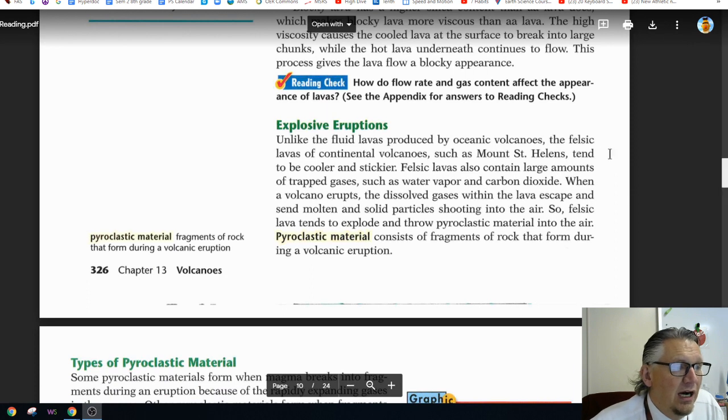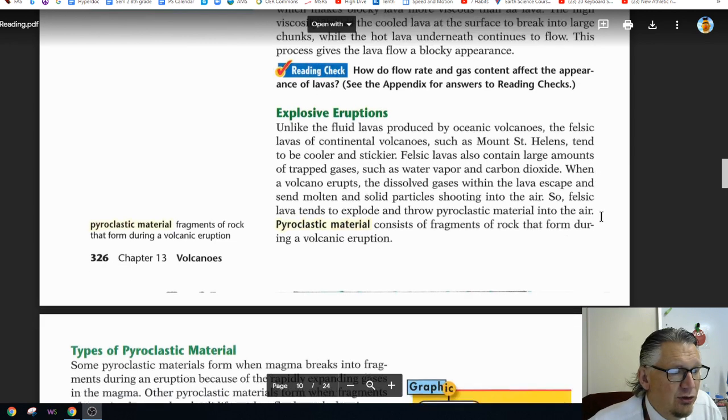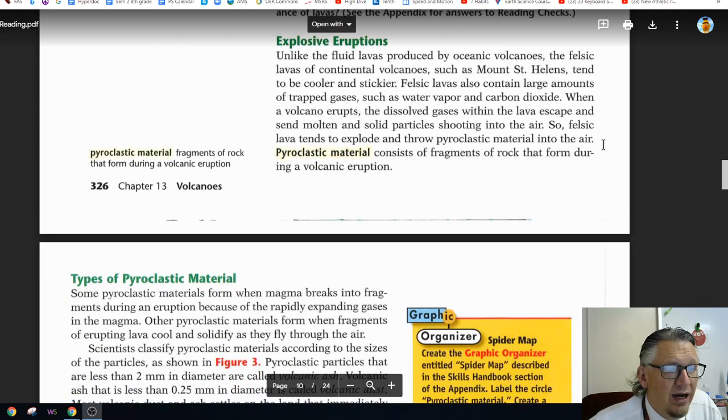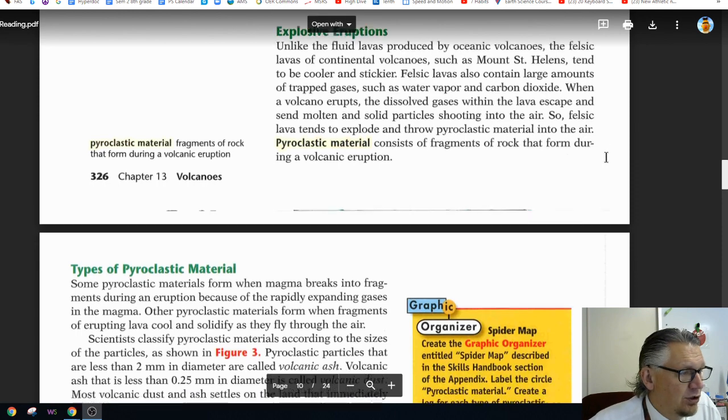Explosive eruptions. Unlike the fluid lavas produced by oceanic volcanoes, the felsic lavas of continental volcanoes, such as Mount St. Helens, tend to be cooler and stickier. Felsic lava also contains a large amount of trapped gas, such as water vapor and carbon dioxide. When a volcano erupts, the dissolved gas within the lava escapes and sends molten and solid particles shooting into the air. So felsic lava tends to explode and throw pyroclastic materials into the air. Pyroclastic materials consist of fragments of rock that form during volcanic eruptions.